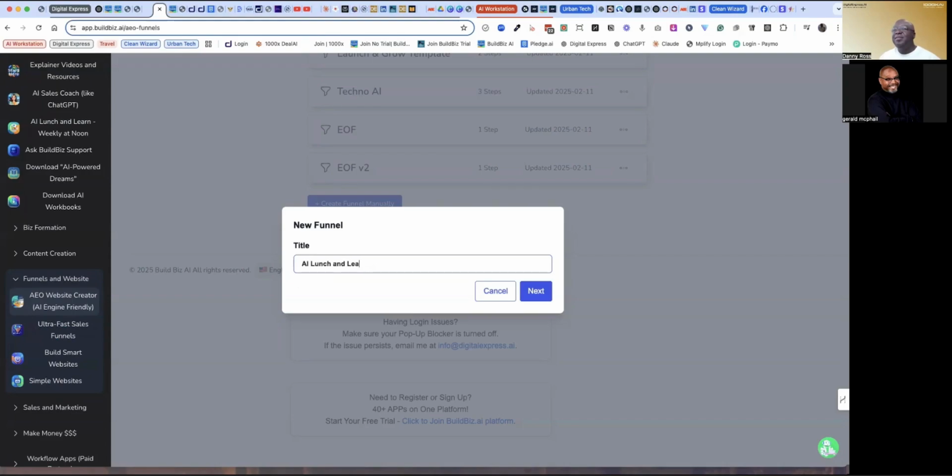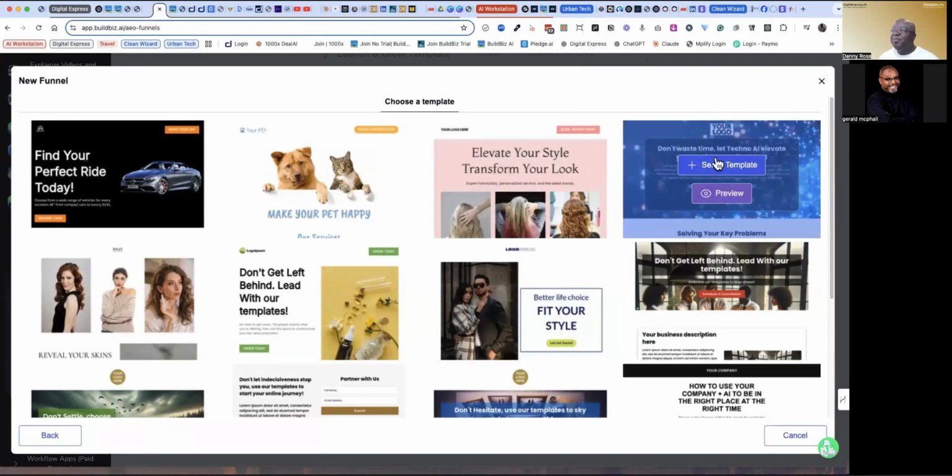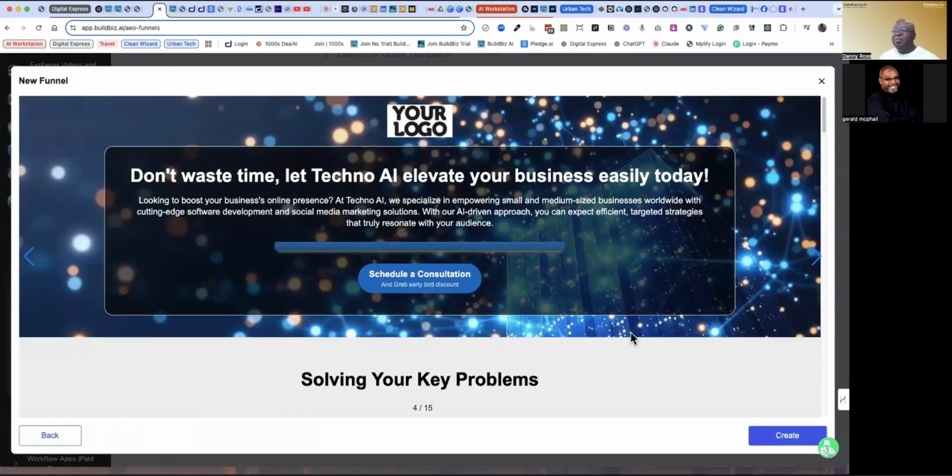That's interesting. So the question: the funnel website, the AEO, is responsive. Are the other builders responsive or no? You have to do something else. It depends. Some are more responsive than others. Again, if I was going to build a new website, I wouldn't even mess with the other ones. I would start with this one because you still get templates, like I'm using this template here on the right, and you can still build it from scratch as well. So you can play with it both ways, and I'm going to show you how to use them both ways.